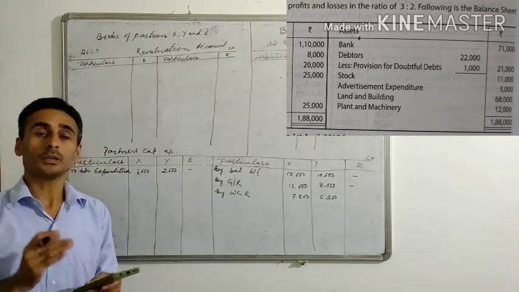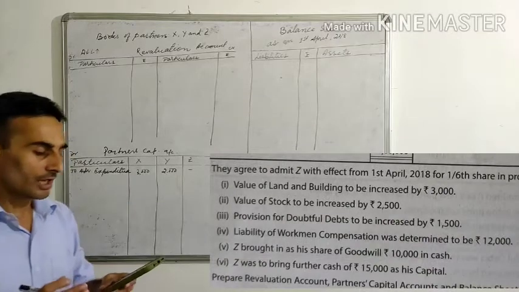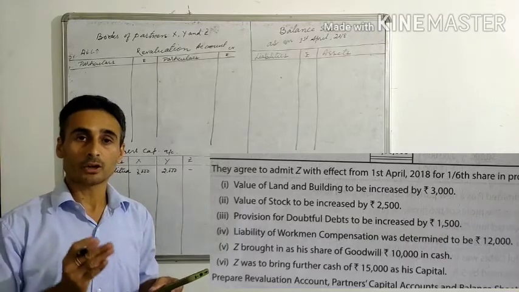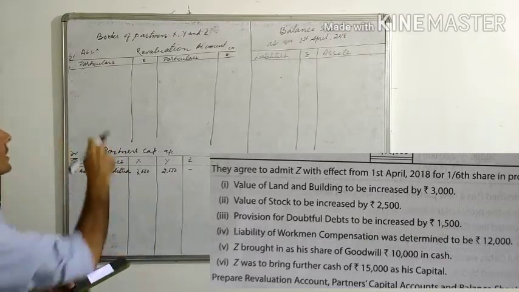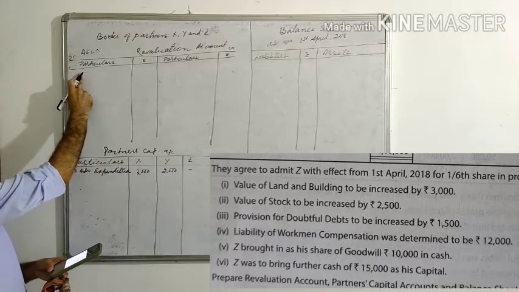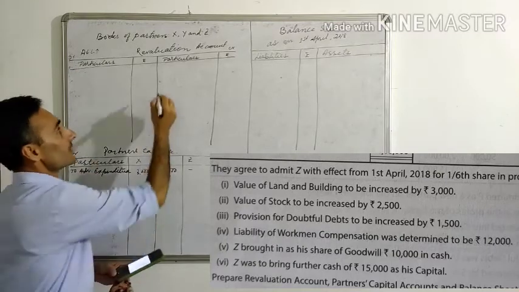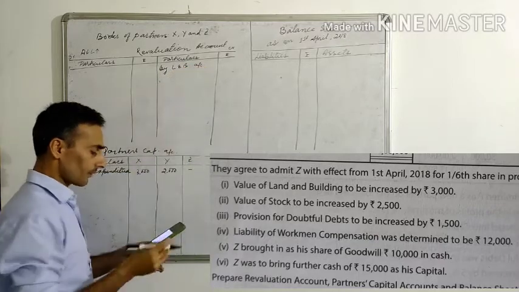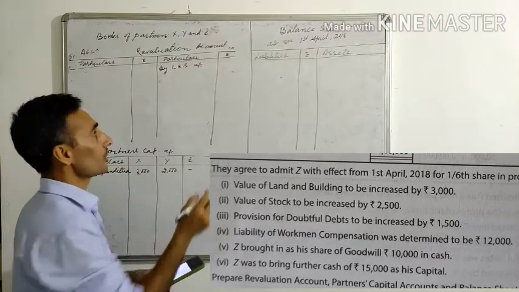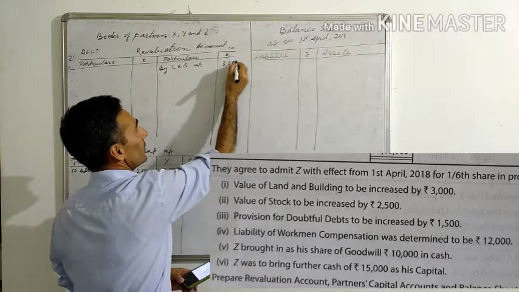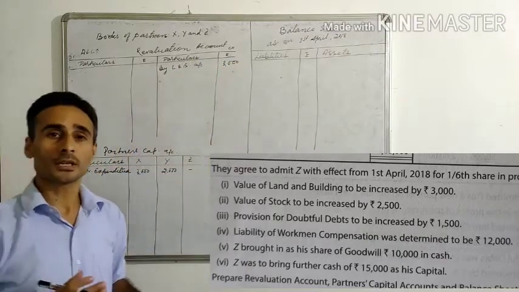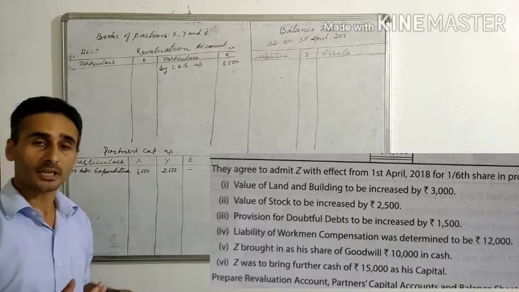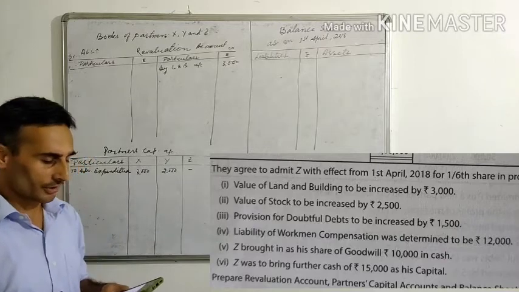Now let's go down to the adjustments one by one. Value of land and building to be increased by rupees 3,000. This is a change in the value of assets. A decrease is on the debit side, so an increase in asset will be on the credit side. So by land and building account, it is increased by how much? 3,000. So here in the revaluation account you have to take the increased or decreased value. Okay. By how much it has increased or by how much it has decreased.